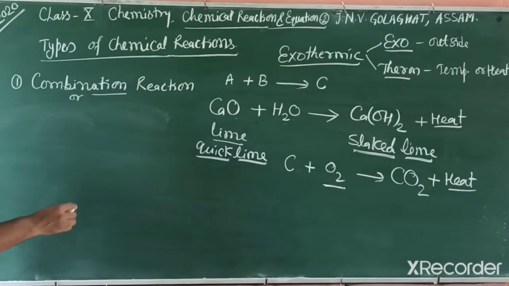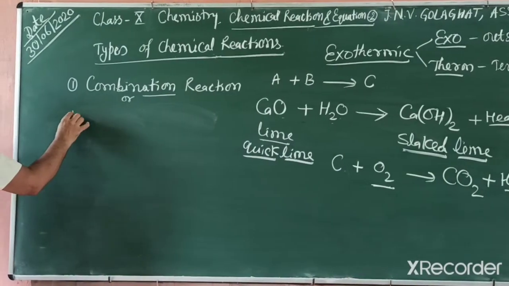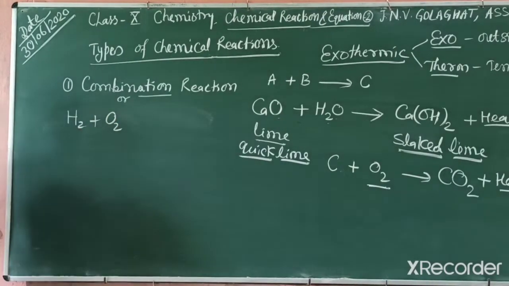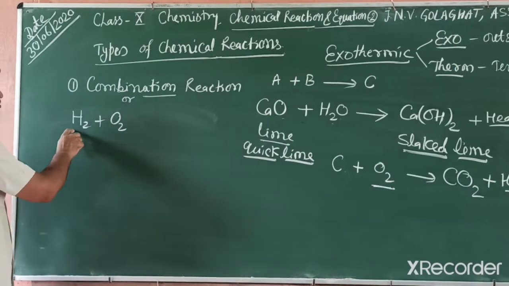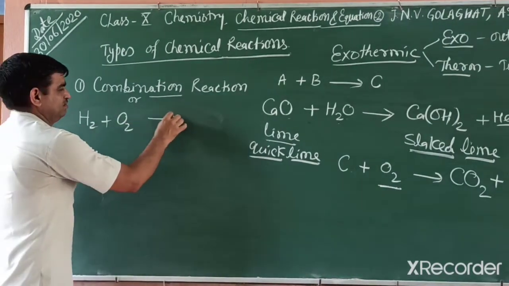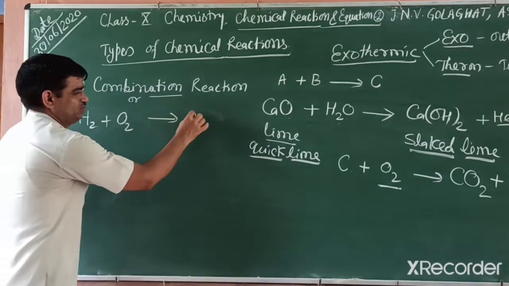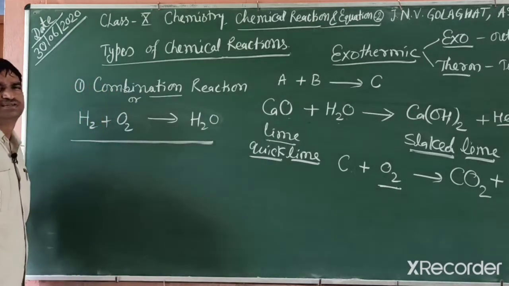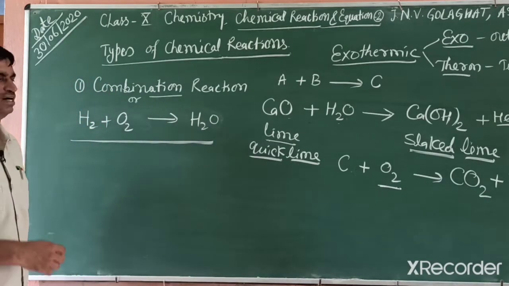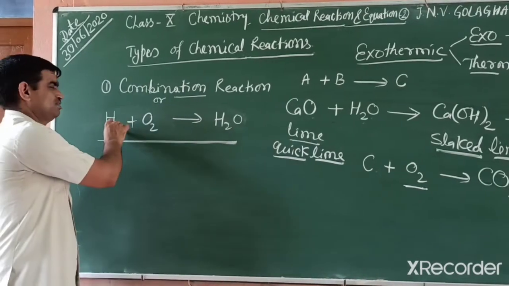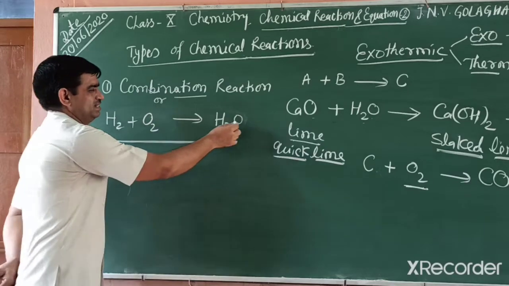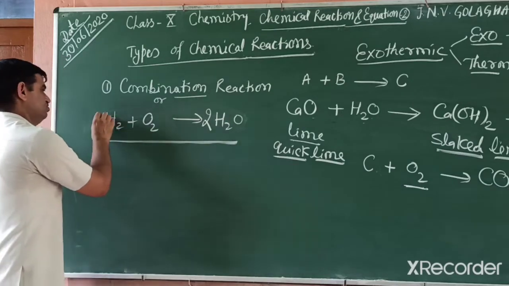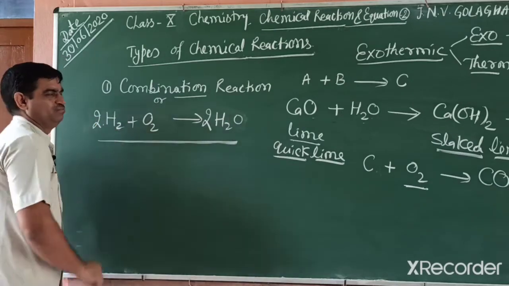Formation of water. How can you write it? Hydrogen and oxygen, when you mix them, you can say burning of hydrogen. You know burning requires oxygen, and it is converted into water. This reaction is also a combination reaction. But this is not balanced, so we have to balance it. How can you balance it? Hydrogen has 2 atoms, oxygen 2, but there is only 1 on the other side. So we write 2 here. In this way, hydrogen is also balanced. So this one is a combination reaction.